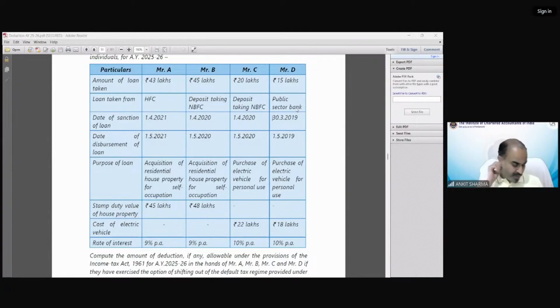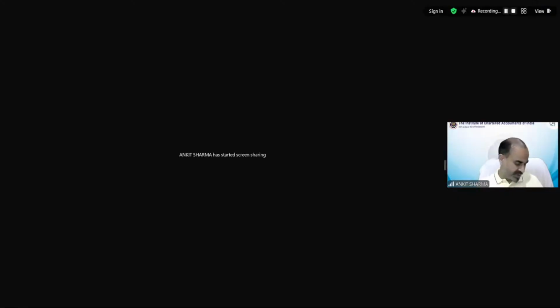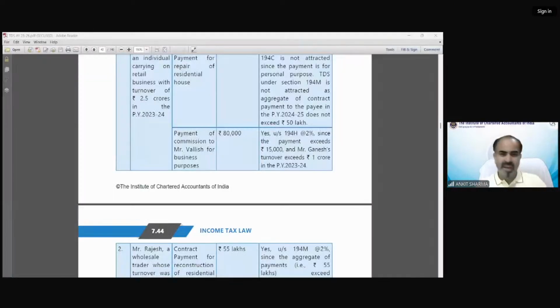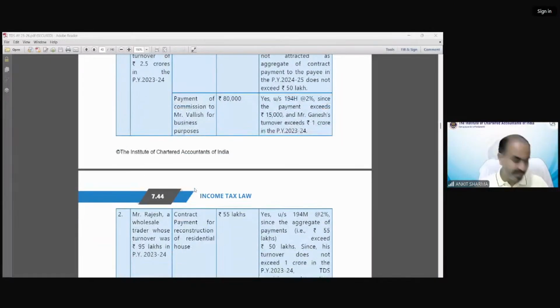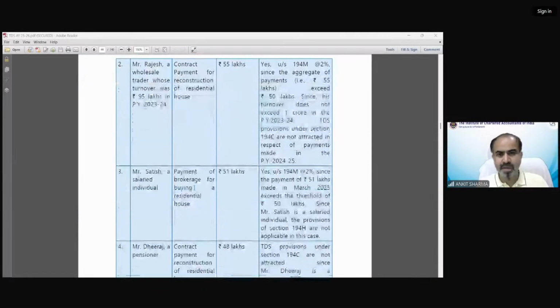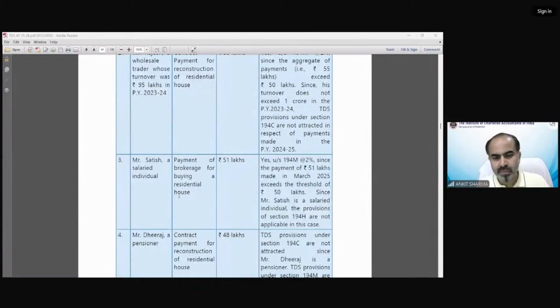Okay, there was one more query on page number 7.68. This deduction topic has been solved. Now there were two queries, I guess, from these TDS provisions. One was on page number 7.44, illustration number 9, point number 3.